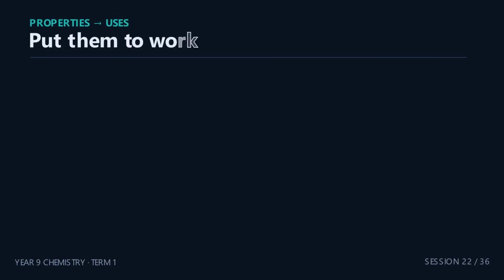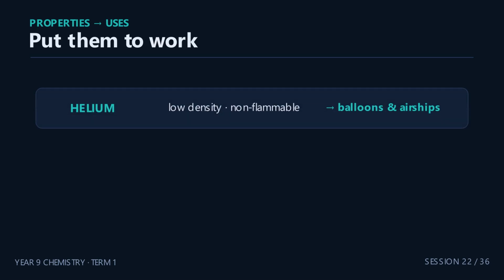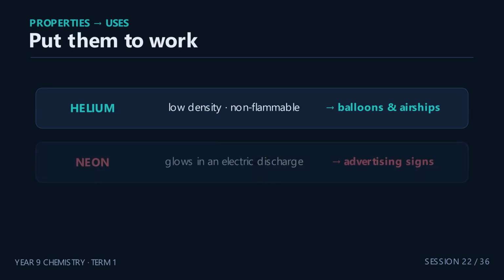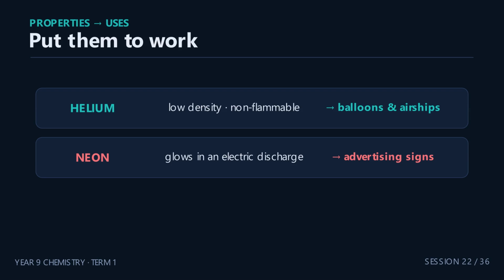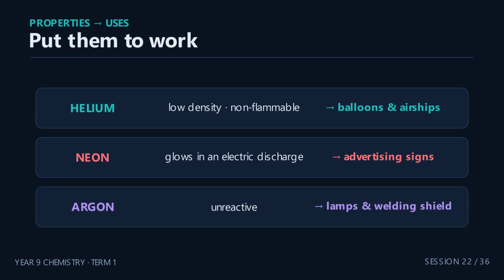Here's where it gets wonderfully practical. Their properties give them jobs. Helium is low density and non-flammable, so it fills balloons and airships safely. Neon glows a brilliant orange red in an electric discharge, so it lights up advertising signs. And argon is unreactive, so it fills lamps and shields metals during welding.